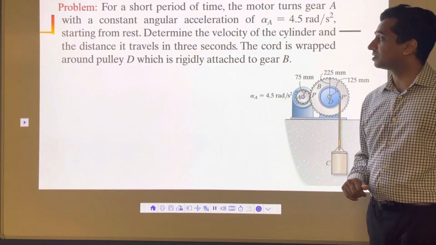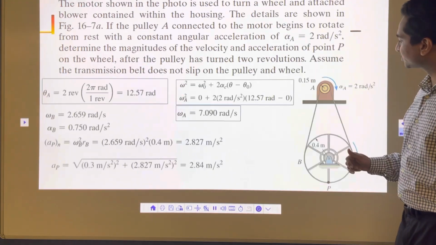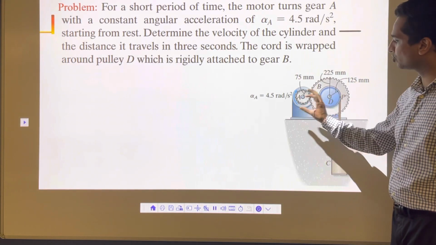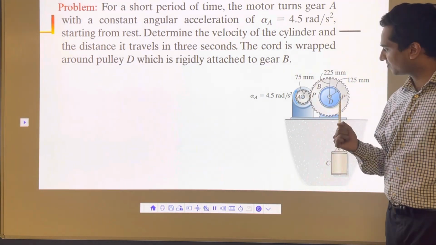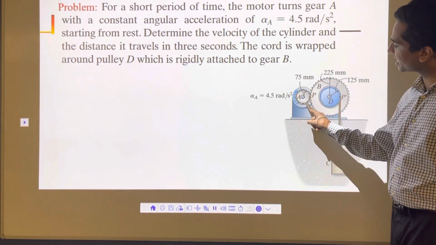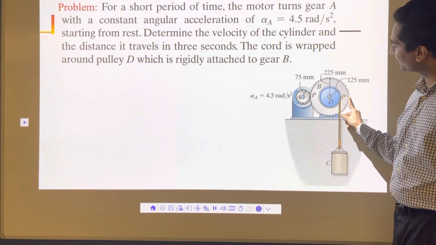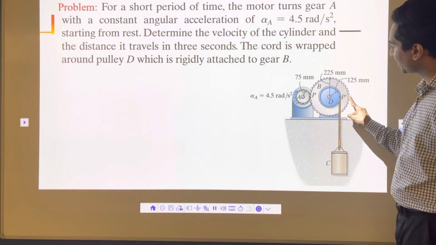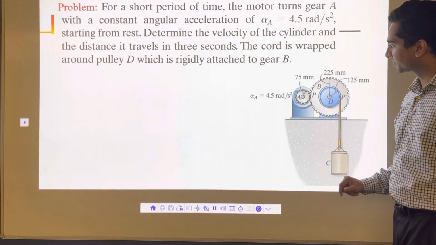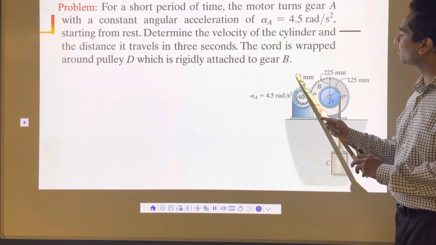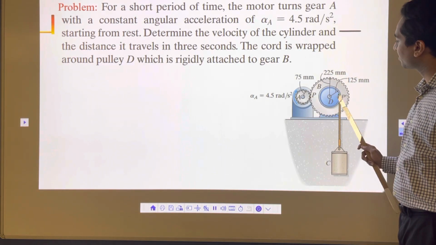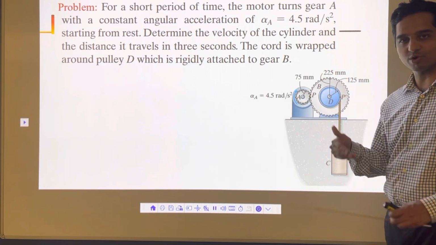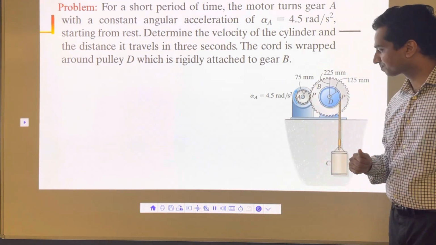Let's do another problem. Now in this problem, instead of having this belt and rope arrangement, we have two gears. Principle is the same. So what's happening? This small gear A is driving this gear B. Now as gear A rotates clockwise, gear B will rotate in the anti-clockwise direction. The dimensions are given here, 75 mm, 225 mm, and this smaller wheel here, 125 mm. They're given in millimeters, you may want to convert it into meters.